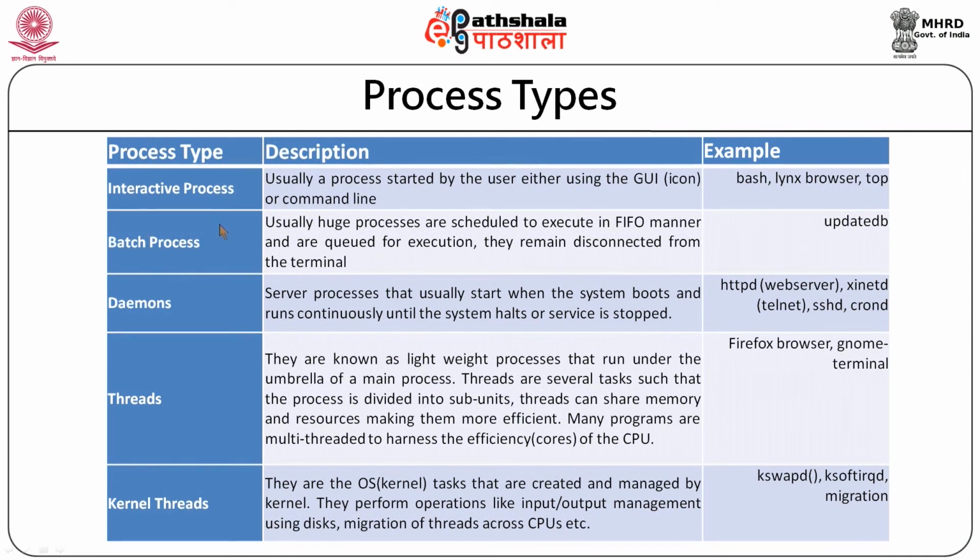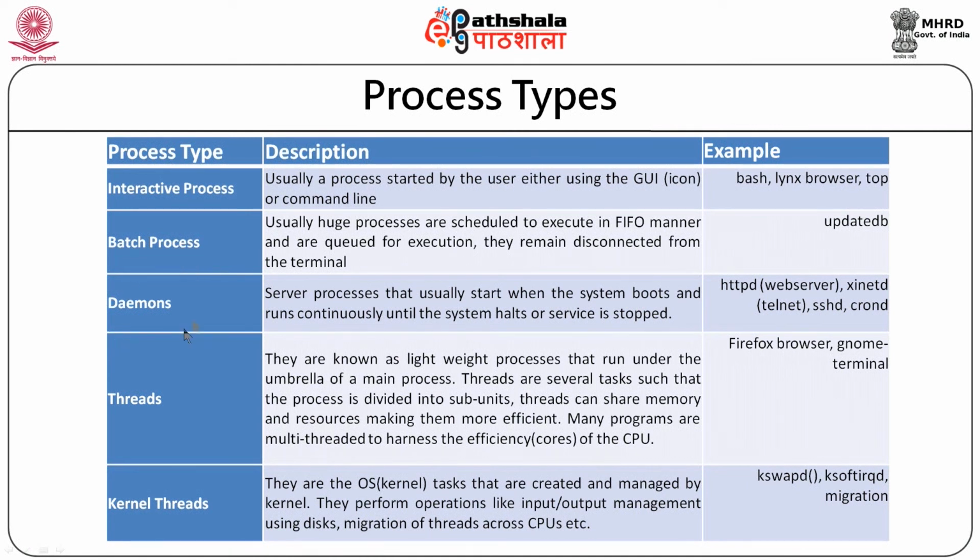Then there are batch processes. These processes are usually very large processes. They are intended to build records or to process huge files line by line and so on. Generally, batch processes are IO dependent and they execute in FIFO manner. So, there is a queue created, and if there are n number of processes, they run in the queue one by one. updatedb is an example, a command which can run as a batch process. This can be used with the locate command. You can explore this command using the manual of Linux.